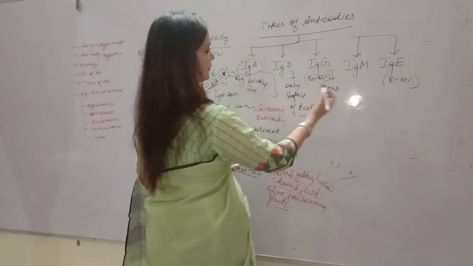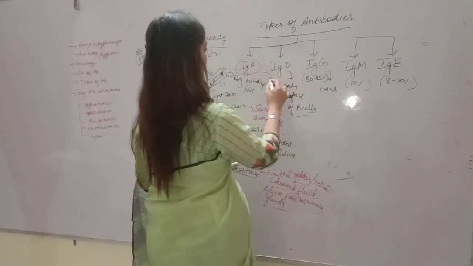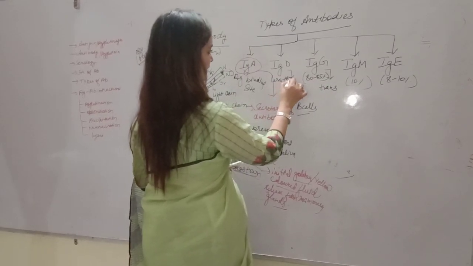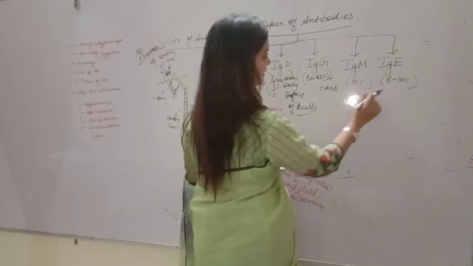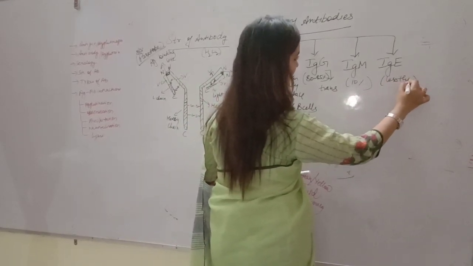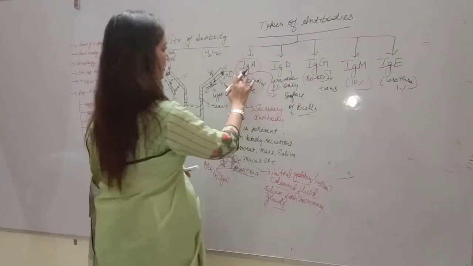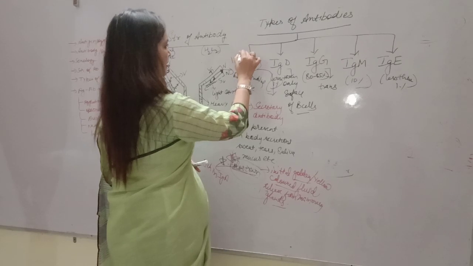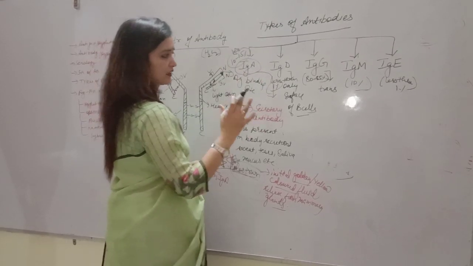This is again around 10%, and this is less than 1%. This IgE is also less than 1%. And if we talk about IgA, this is 10 to 15%. Alright, this is the basic percentage.